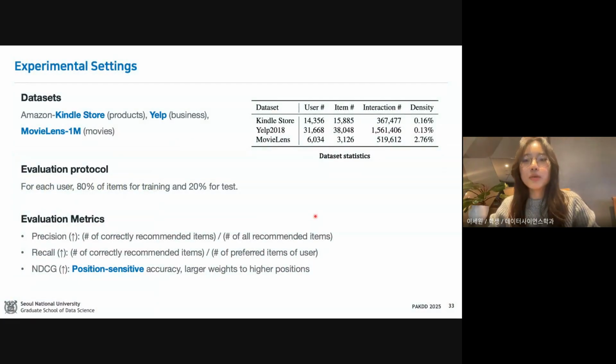For the experiments, we use 3 datasets across different domains: the Kindle Store, Yelp, and MovieLens. And each user's interactions are split into an 8:2 ratio into training and test sets. And we use 3 metrics: precision, recall, and NDCG to evaluate the recommendation accuracy.